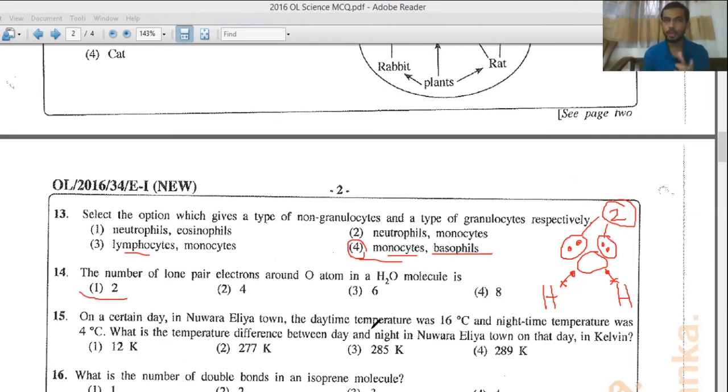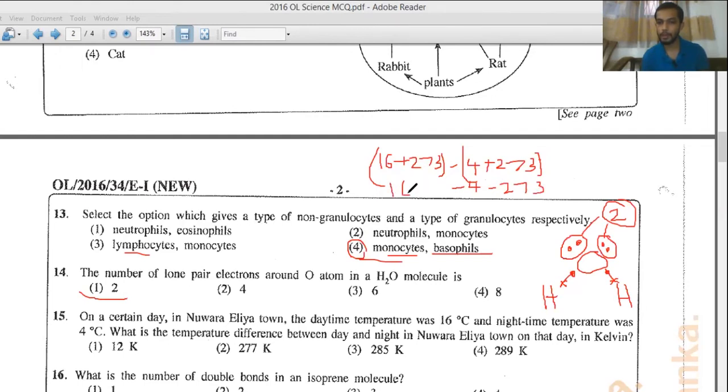A special point for you all. Normally, if you take Celsius difference, that will be equal to Kelvin difference, because to convert some Celsius into Kelvin, we just add 273, right? So if you had 16 and you add 273 for this, and if you subtract 4, that is in Celsius, if you convert this also into Kelvin form, you add again 273, right? So when you simplify these brackets, this will be negative 273, right?